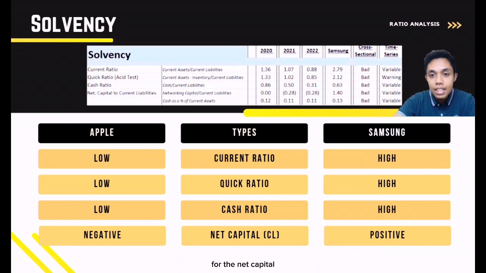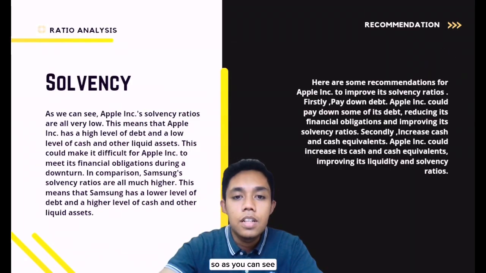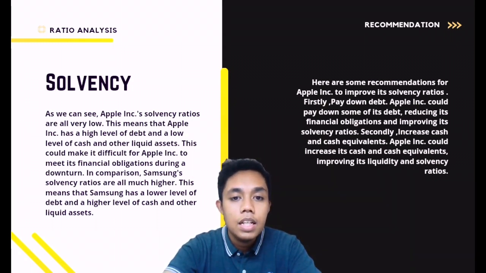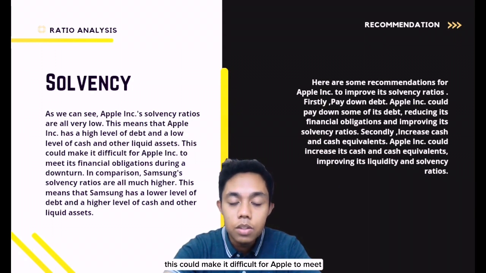For net working capital, Apple has a negative ratio while Samsung has a positive ratio. So as we can see, Apple's solvency ratios are very low, which means that Apple has a high level of debt and a low level of cash. This could make it difficult for Apple to meet its financial obligations during a downturn.